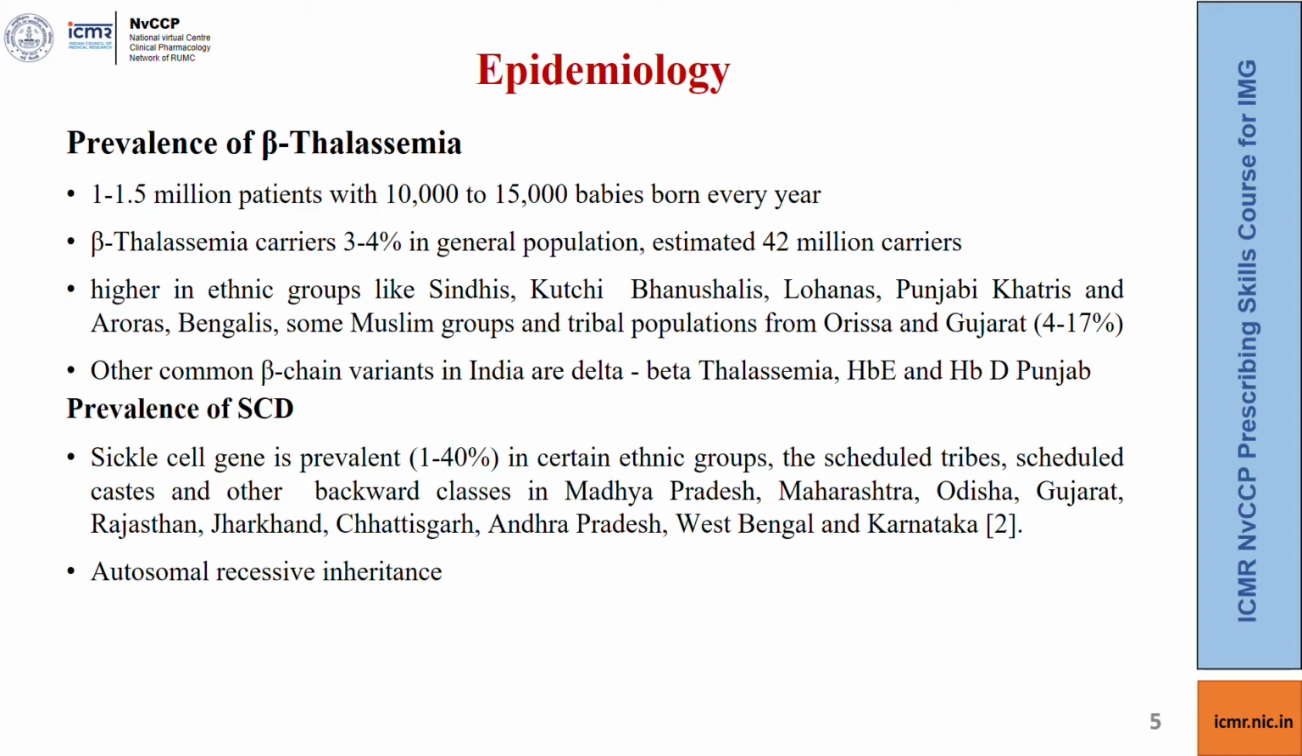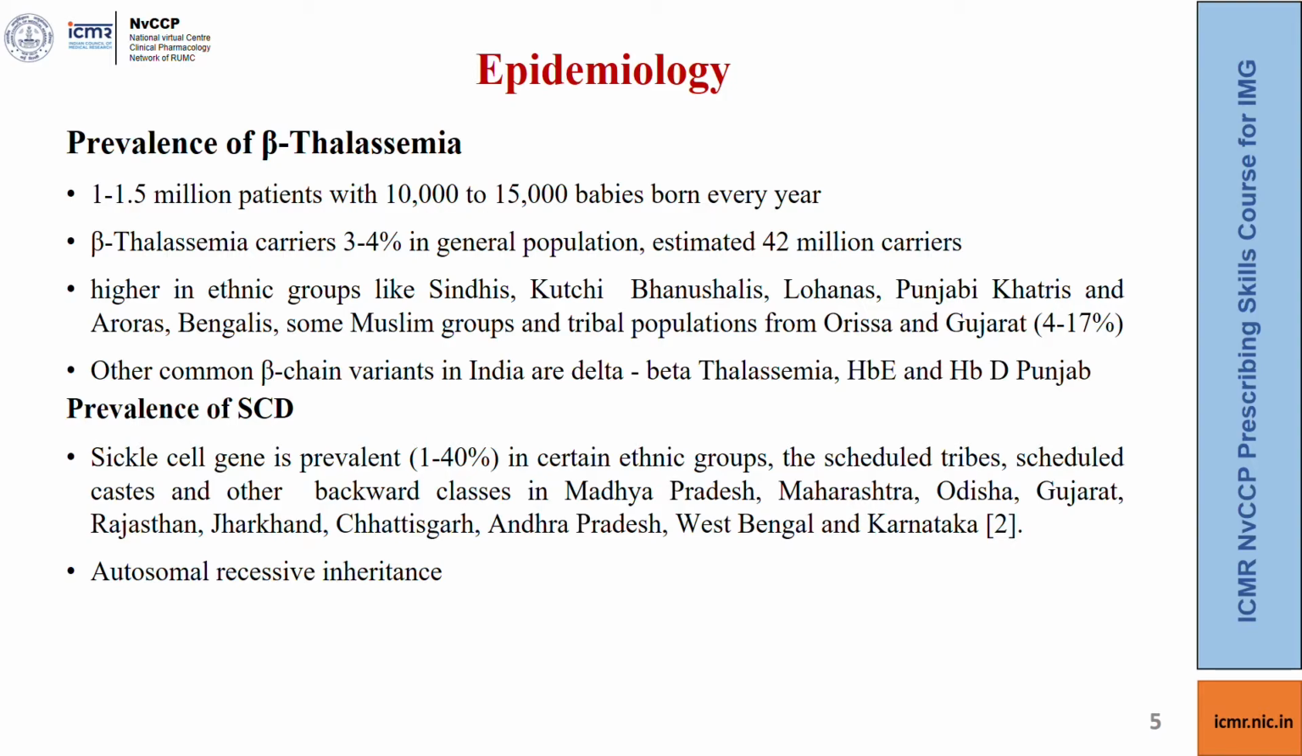The prevalence of beta thalassemia is higher in certain ethnic groups like Sindhis, Kachhi Banushalis, Lohanas, Punjabi Khatris and Aroras, Bengalis, some Muslim groups and tribal populations from Odisha and Gujarat. Some other common beta chain variants in India are delta beta thalassemia, HbE and HbD Punjab. Sickle cell disease is prevalent in certain ethnic groups in the central, western and southern India, with a prevalence of 1 to 40%. So it becomes very important to build the capacity of our doctors in suspecting and diagnosing these disorders, as well as counseling the affected family to prevent future birth of affected babies.